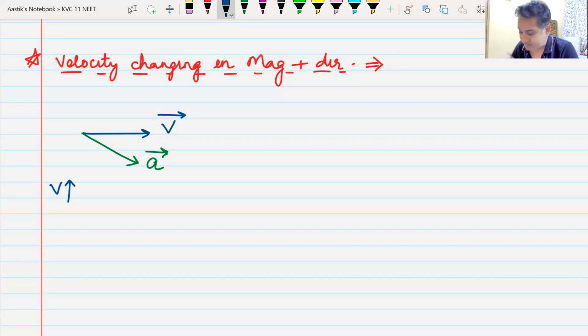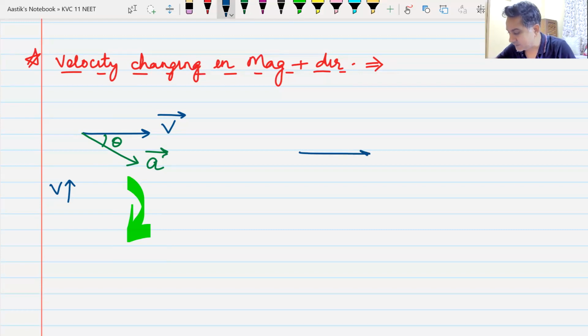The velocity will increase because the angle between them is acute. So you can remember, if the angle is acute, velocity increases. What about the direction? How does it turn? Acceleration is like this, so it will turn like this. Do we understand this? So in this case, velocity will increase and it will turn like this.